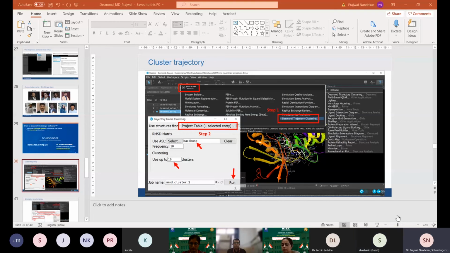And second thing, sir, is the analysis tools. The Schrodinger scientists work in the background to make those analysis tools to make your life easy, because you are a paid customer. If you buy it from Schrodinger, you will get all that facility, including training and personal attention. But if you use the free software, then you need to write your own script. You need to do it by yourself, and you don't get that force field.